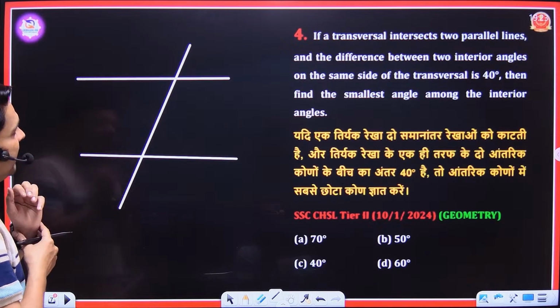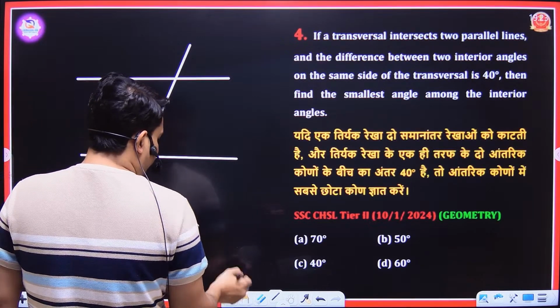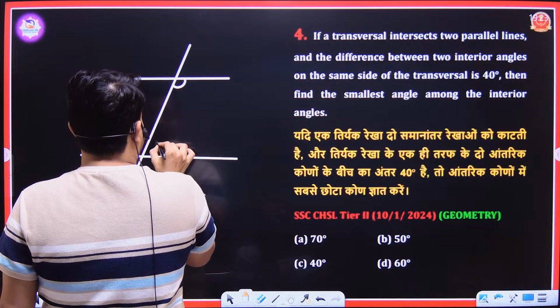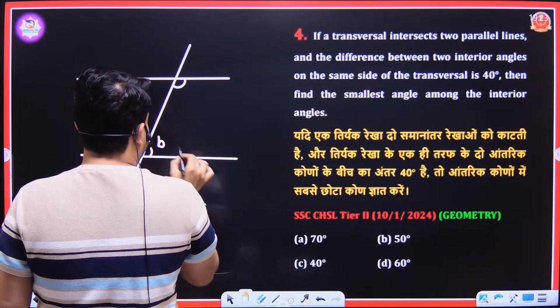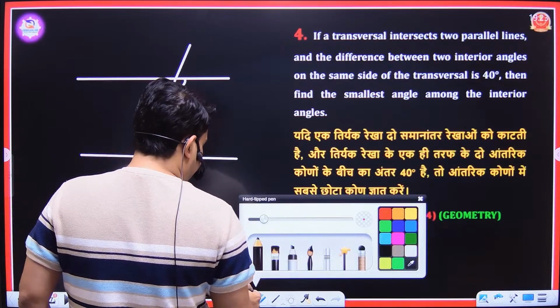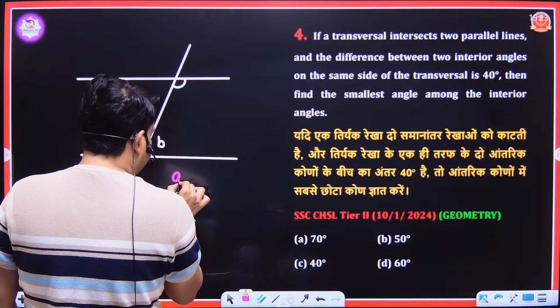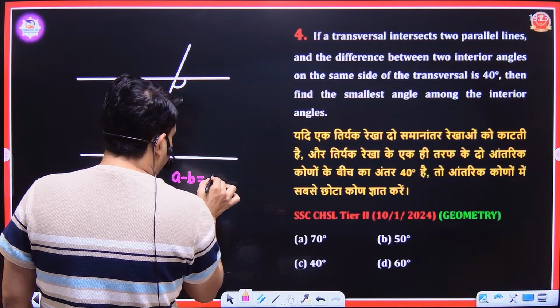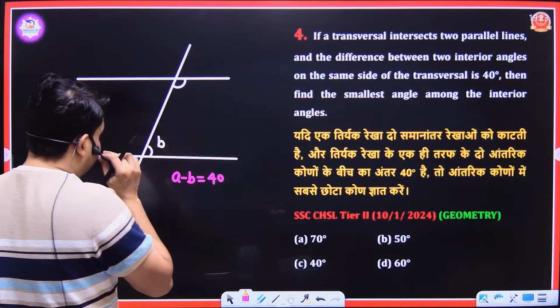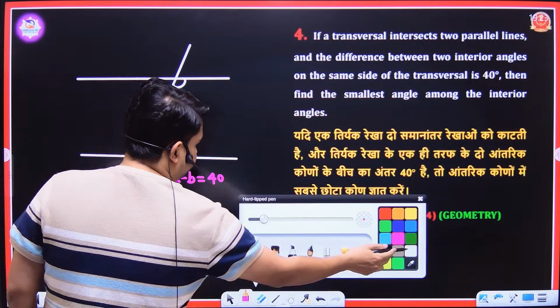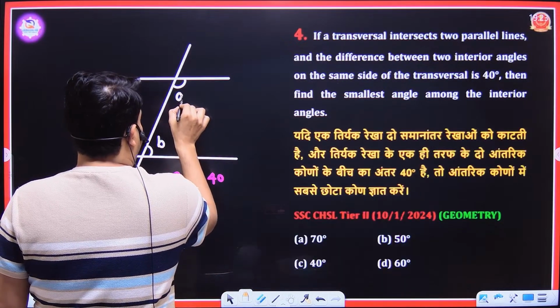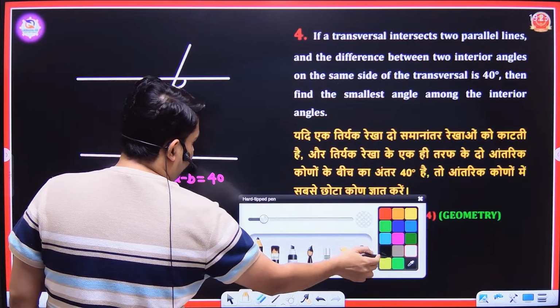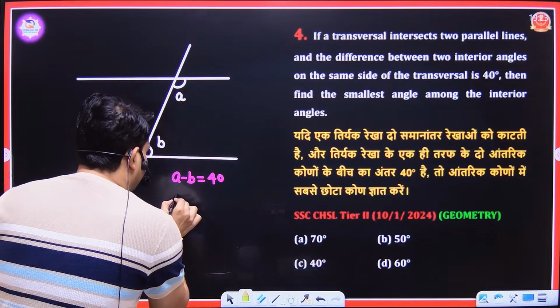See what we have. Suppose this angle is A and this angle is B. They are interior angles, and their difference is given. A minus B is equal to 40 degrees. And what is the sum of the interior angles? The sum of interior angles on the same side is always 180 degrees.